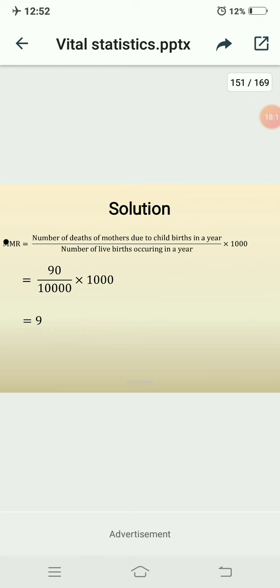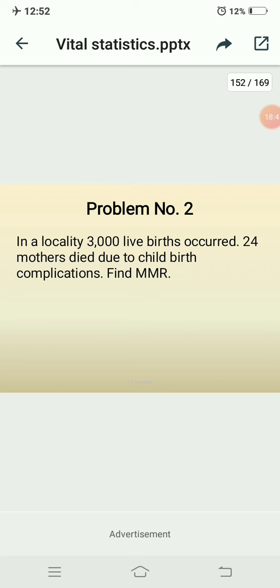Okay, and concentrate, infant means what here? The children aged less than 1 year, and neonatal mortality rate is the baby is less than 28 days. But in maternal mortality rate we have to find the average number of deaths among mothers due to the causes relating to the childbirth per 1000 births in a year. So here you get the maternal mortality rate is how much here? 9 per 1000. So we will next move on to the next problem.